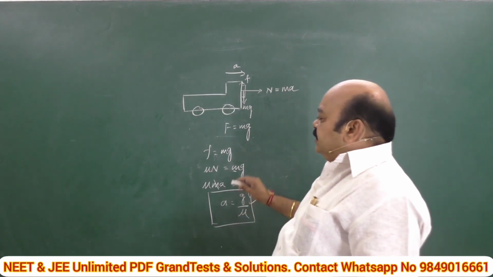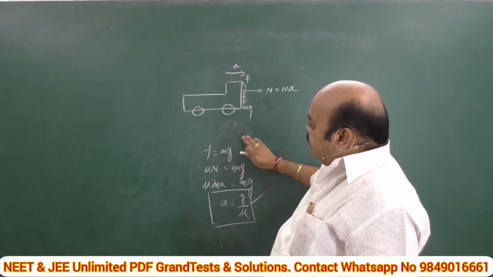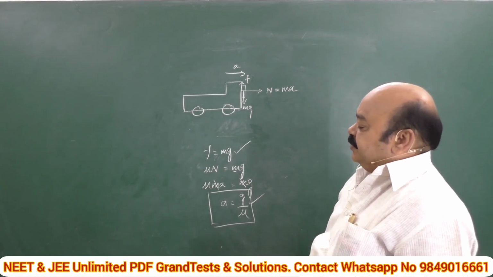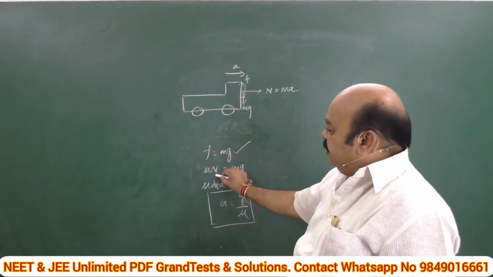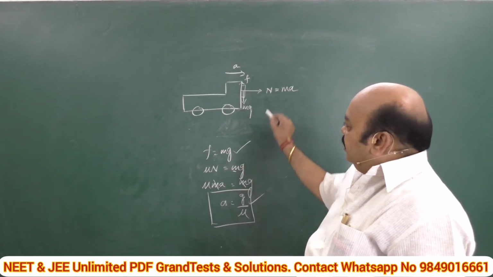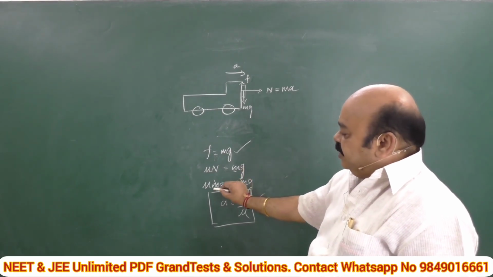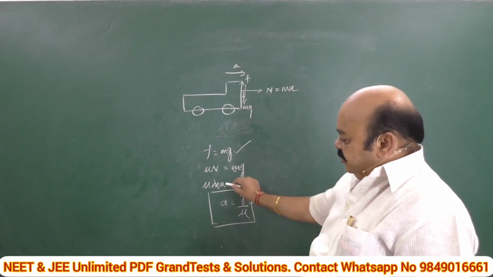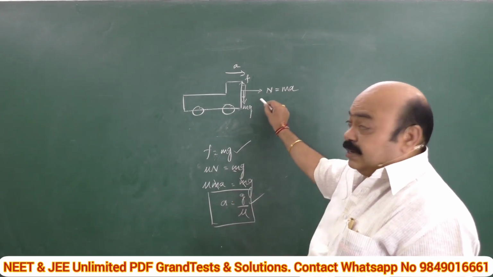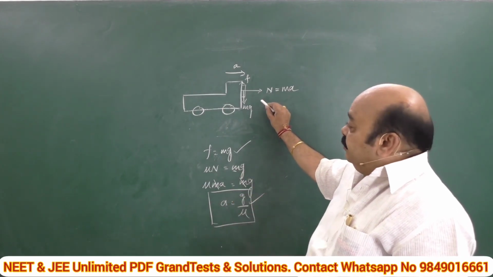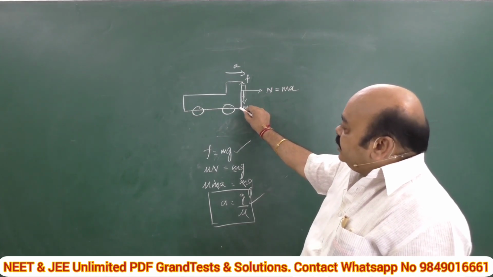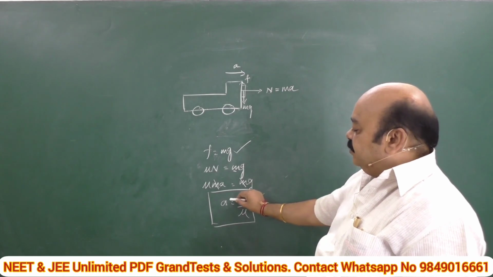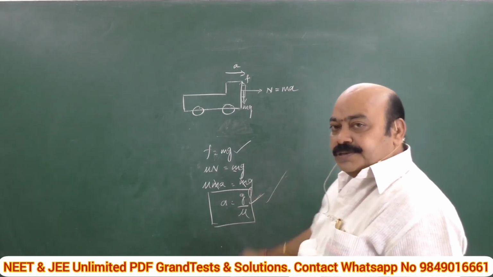For balancing, upward force is equal to downward force, F is equal to mg. F is equal to how much? mu N is equal to mg. N is equal to how much? ma. mu ma is equal to mg, m gets cancelled. Therefore, the acceleration the truck has to maintain so that a plank attached in front of it does not fall down is given by a is equal to g by mu. Right?